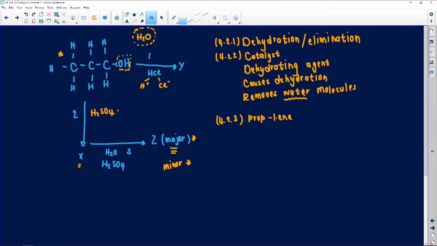I've got HCl, and then I've got an OH, and now I must think what is going to happen over here. I actually want to redraw the whole structure just in case somebody doesn't understand how we got it. Remember, I've got propan-1-ol here. I've got all my hydrogens around. I would love to say, please draw your hydrogens, and then I don't do it, but I know you guys do everything as teachers do. I'm going to add HCl to this reaction. This will become H plus and Cl minus. Let me just change color. So what happens is I'm going to take my Cl. It's going to be replaced on the OH's place.